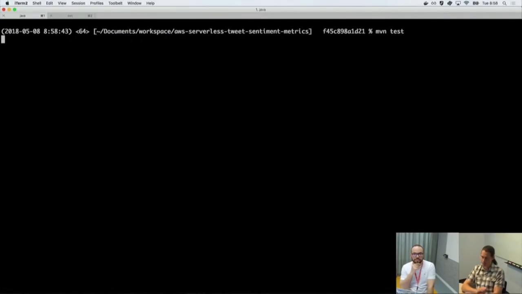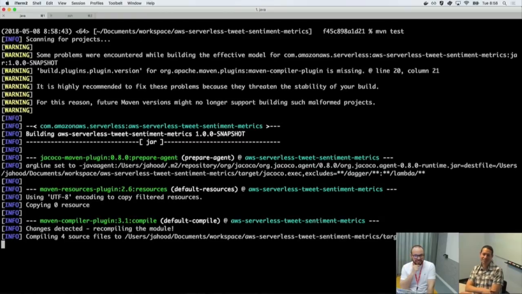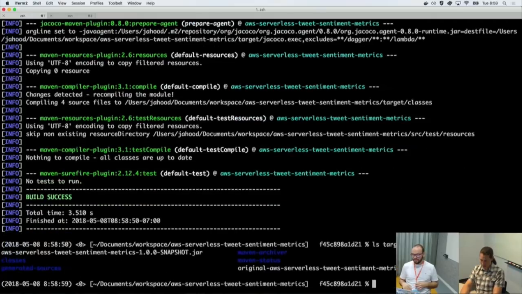Maven build, and we built. Woohoo! All right, so that Dagger class now exists. If we look in target, I want to see if we can find it. Let's look at generated sources.